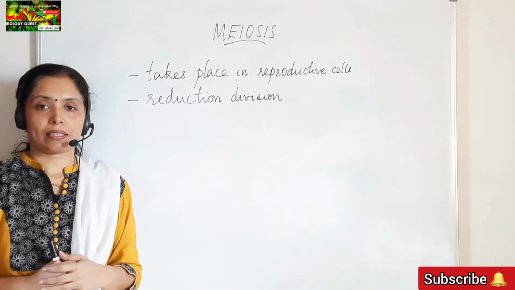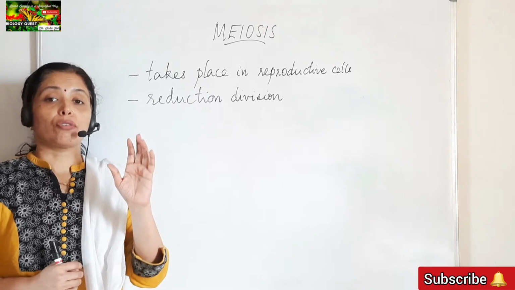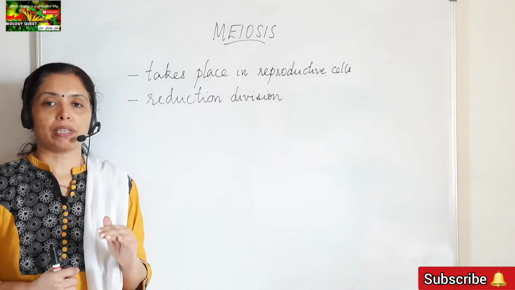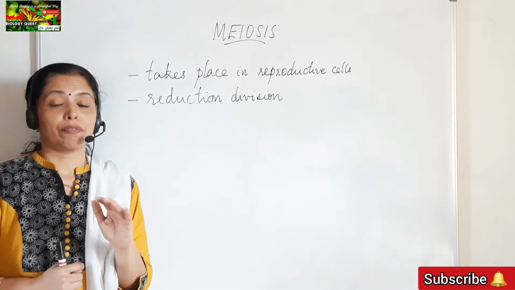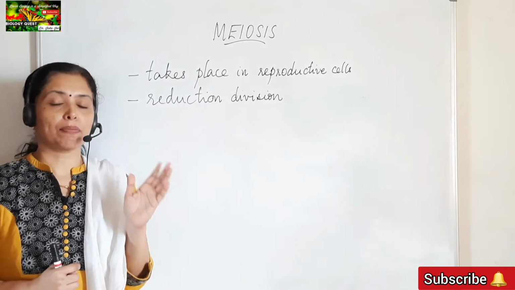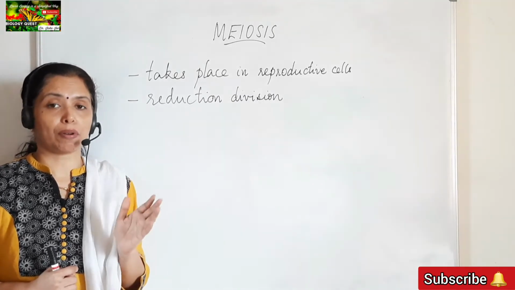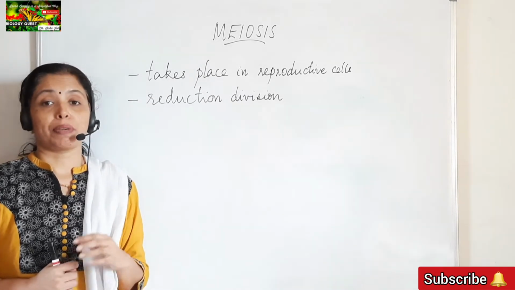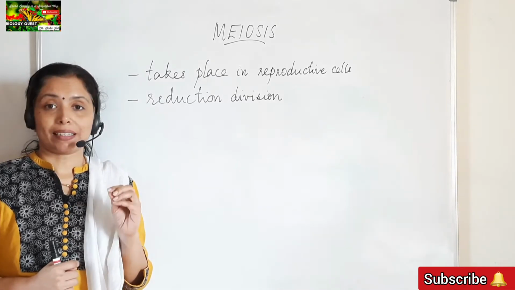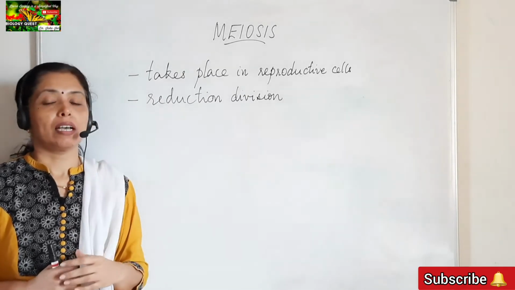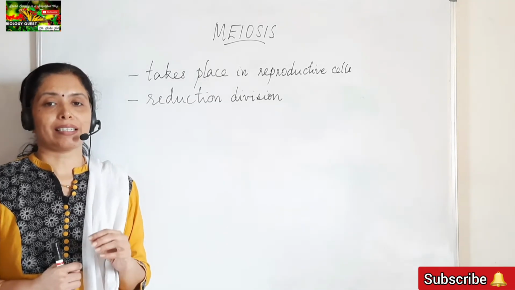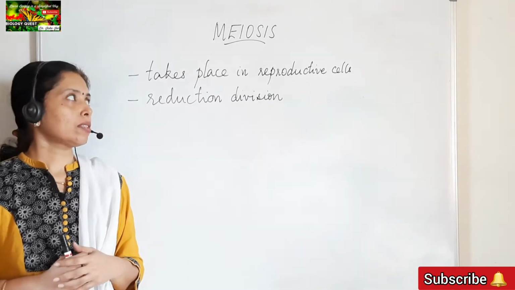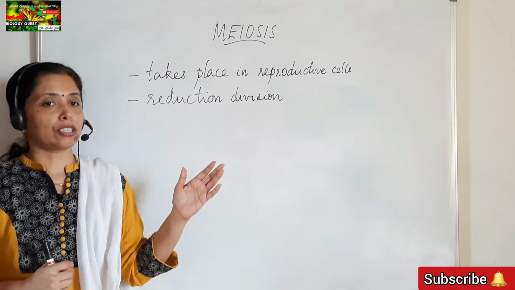the daughter cells. If suppose the chromosome number is 4 in the normal diploid cell, after meiosis, the chromosome number is reduced to 2. If we take the example of human beings, in humans the chromosome number is 46 in the diploid cells, whereas in the gametes, that is the sperms and the eggs produced in human beings, the chromosome number becomes 23. So, it is with the help of this type of cell division, meiosis, that the chromosome number of the gametes is getting reduced. Okay, so that is with regard to meiosis.